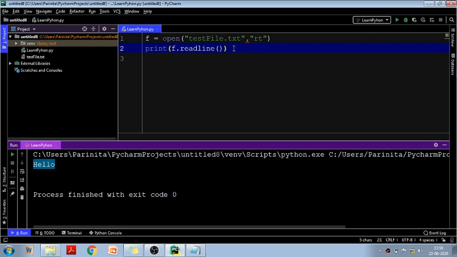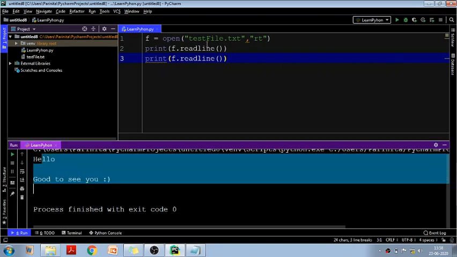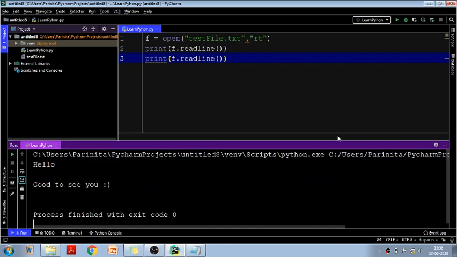Got it? Now let's say you want to read the first 2 lines. So what you can do, it is simple, you can write this twice. If you write this twice, you will be able to read the first 2 lines, as you can see here, hello and good to see you. If I paste it one more time, I will be able to see 3 lines. Got it? So similarly, this is how f dot readline is used.